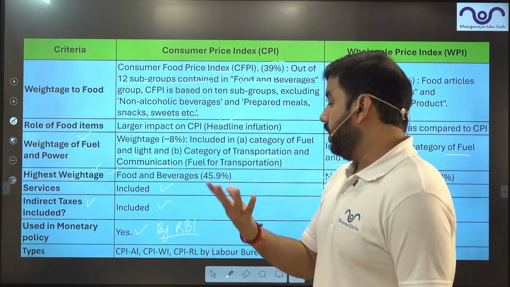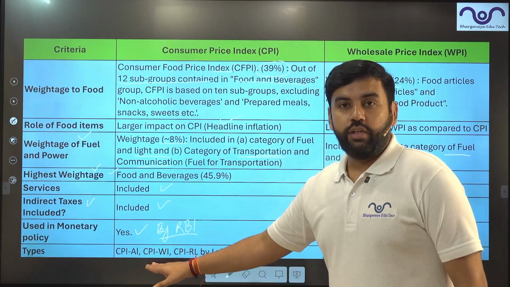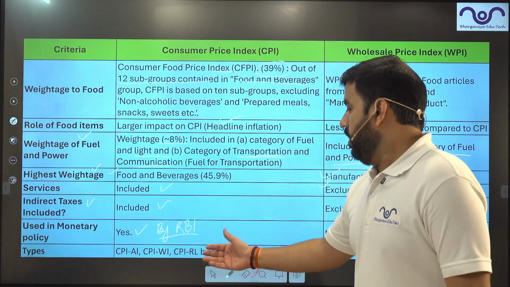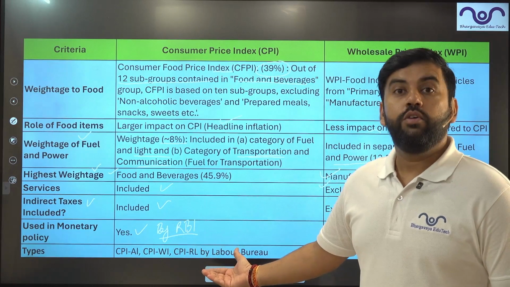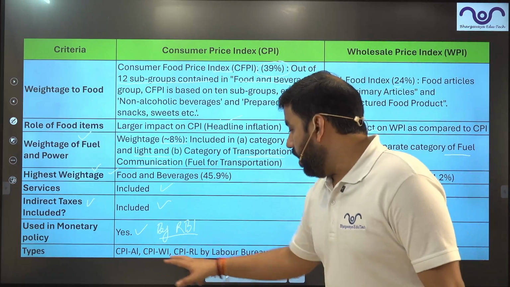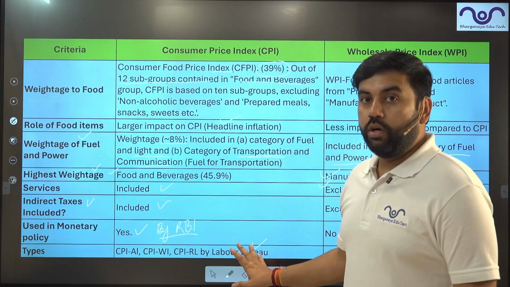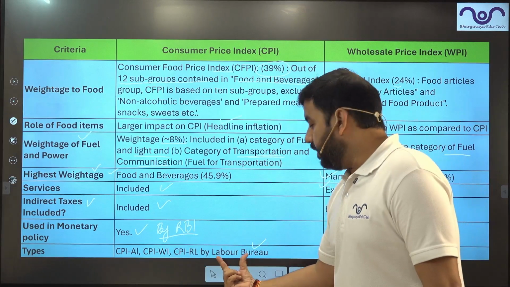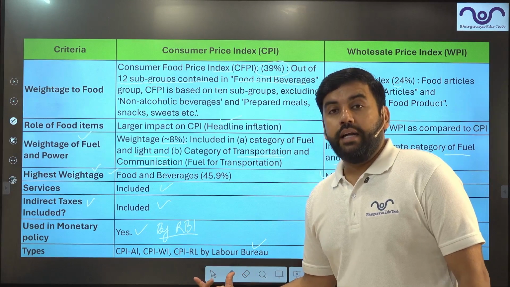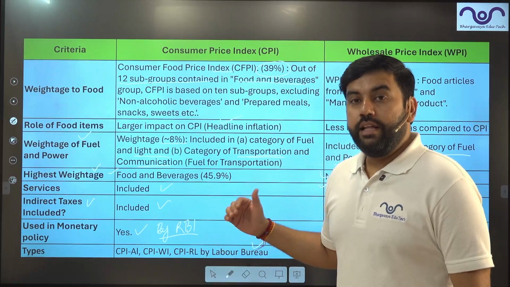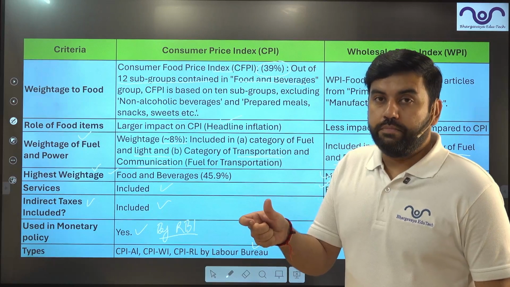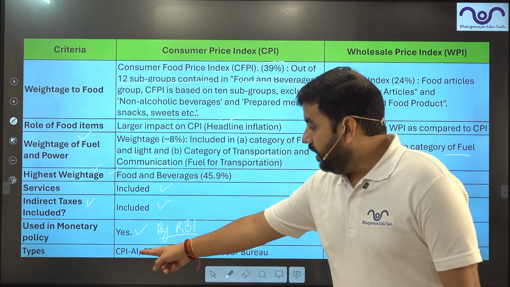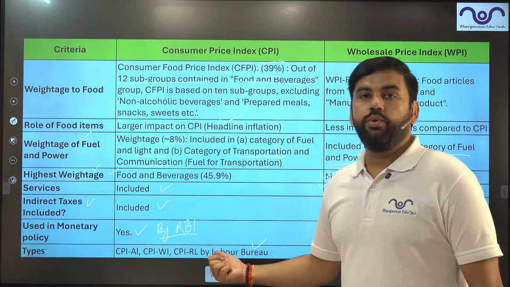WPI is of a single type. CPI has three other types: CPI agriculture labor, CPI IW meaning industrial workers, and CPI RL meaning rural labor. These three are compiled by the Labor Bureau, not by the Economic Adviser, not by the Ministry of Statistics and Programme Implementation. The Labor Bureau provides the actual prices faced by three labor groups: agriculture labor, industrial worker, and rural labor.